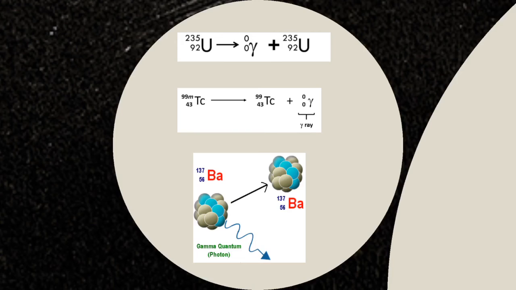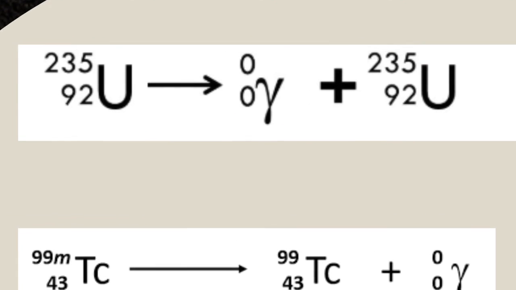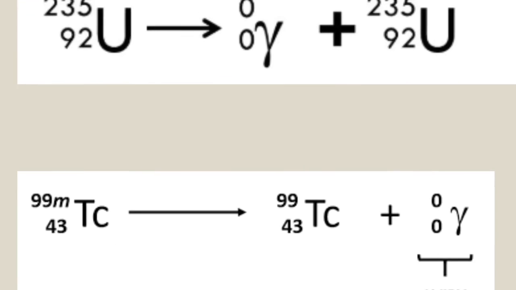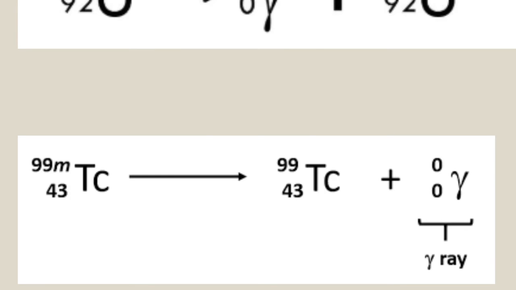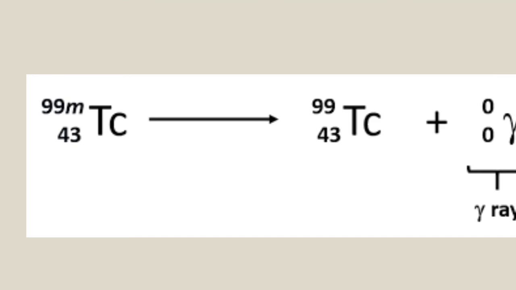Here, as you can see, uranium-35 from its excited state emitted this radiation. So it never changed anything in the atomic number or mass number of the uranium. Instead, it's just the same. The same is true with technetium. Here, the M for technetium represents its metastable state.